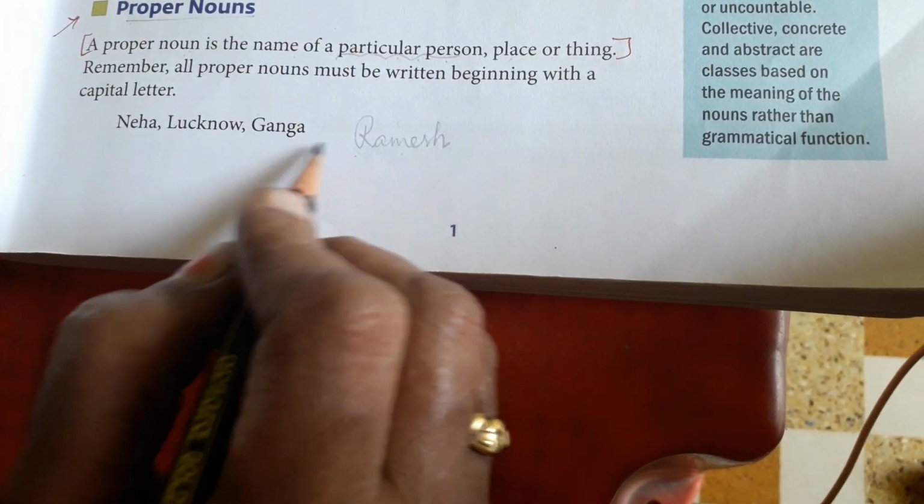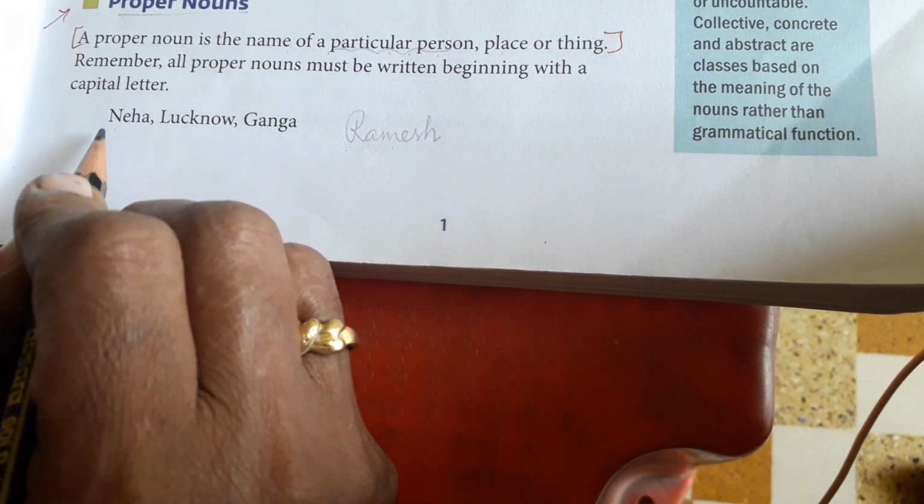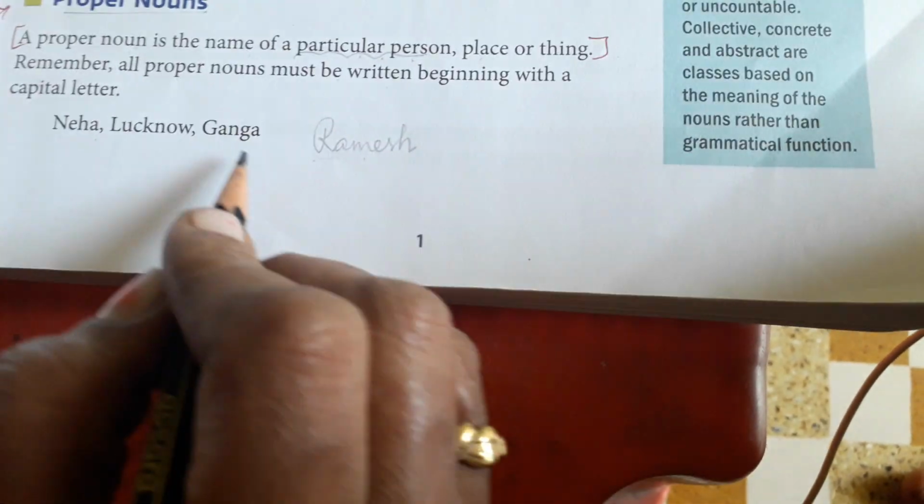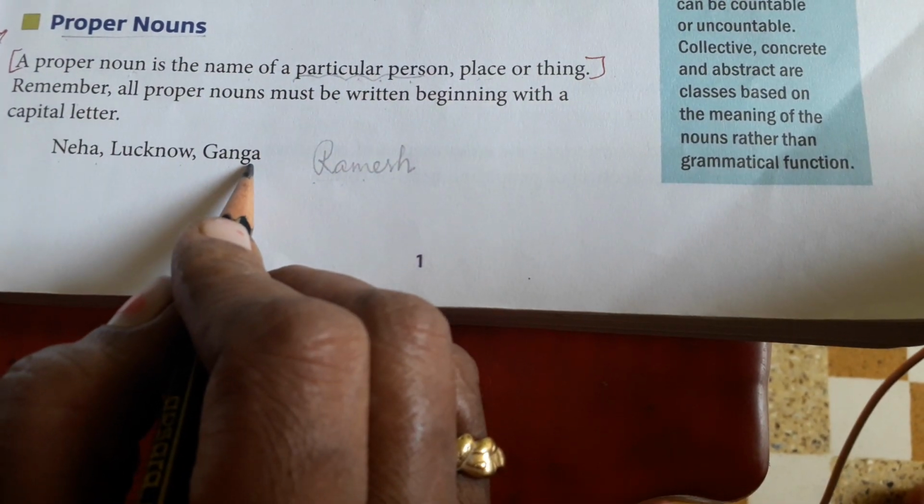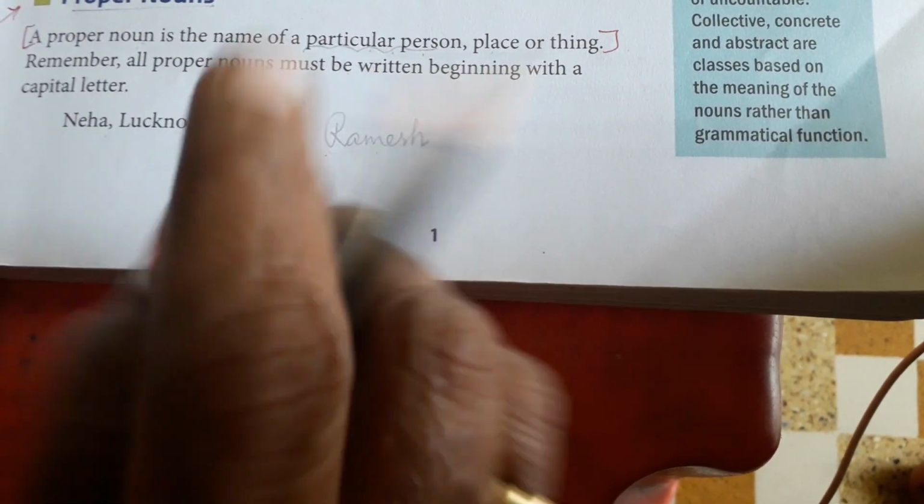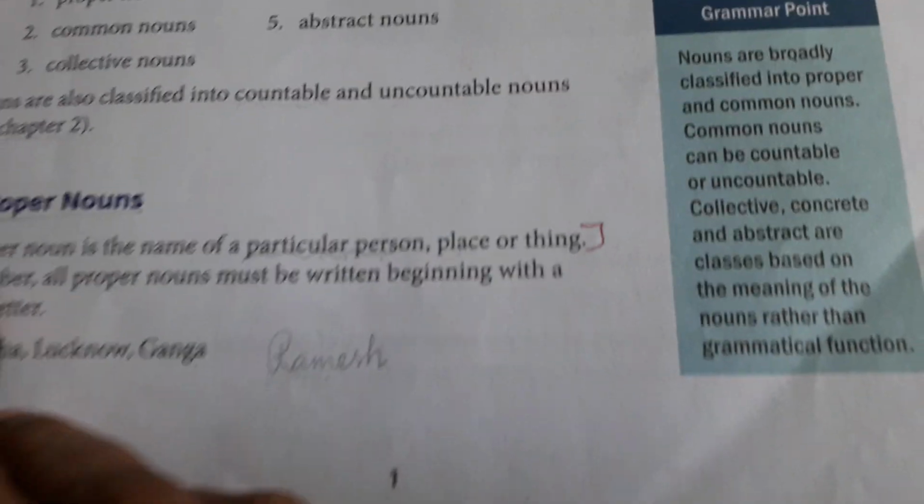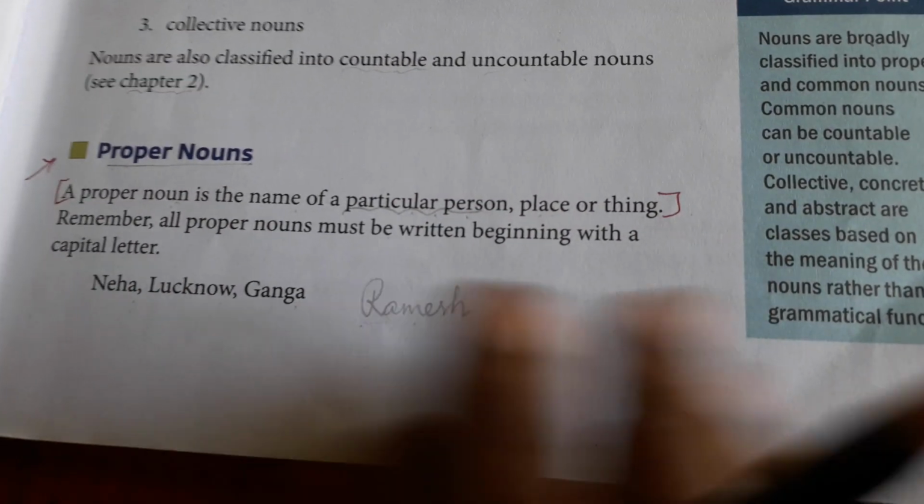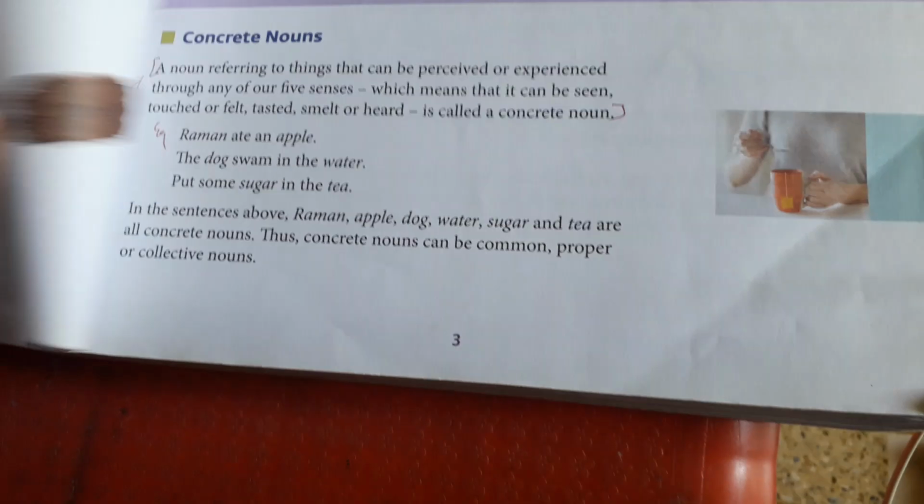Here some examples are given. See, Neha, name of the girl. Lucknow, name of the place. And then Ganga, name of the river. So these three are which type of noun? Proper nouns. Okay. So from here to here you have to write down the define. Name of the define is what? Proper nouns, and then two examples you have to write.